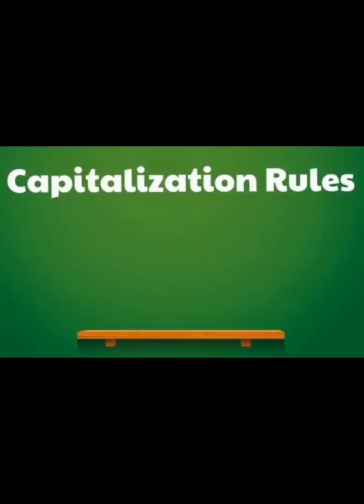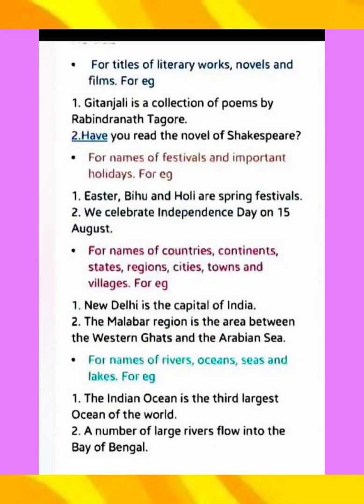Next rule for capitalization is for titles of literary works, novels and films. So students, whenever we are referring to any famous poet or poem, at that time we have to write in capital letter. Let's clear this with the help of an example.